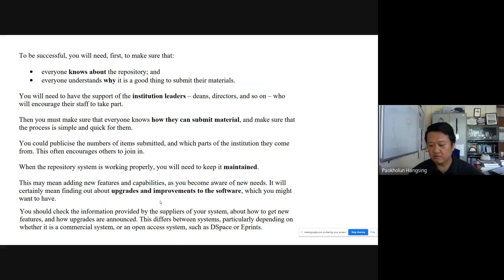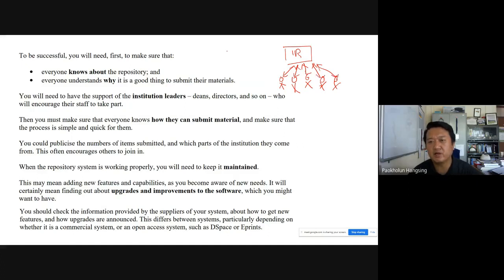Now, let me give you a simple picture of what an institutional repository is. For example, this is the institutional repository, and then these are the members of the institution. So many members are there. They are the ones who submit their content to the institutional repository. They are also the ones who have access to the content which is being submitted.